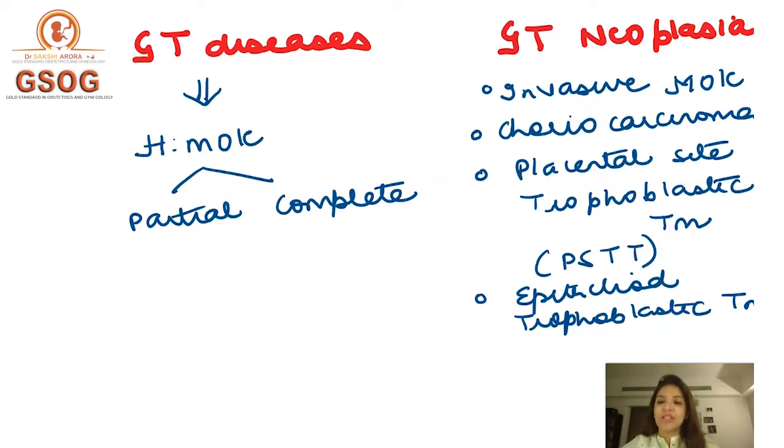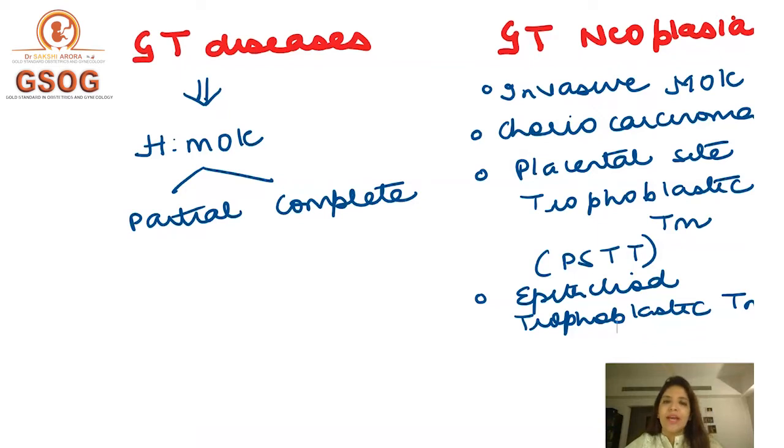And then we have gestational trophoblastic neoplasias. Now in gestational trophoblastic neoplasias, we have invasive mole, number 1. Number 2 category is choriocarcinoma. That's also a type of gestational trophoblastic neoplasia. Number 3 is placental site trophoblastic tumor, which in short is called PSTT. And number 4 is epithelioid trophoblastic tumor, right? So gestational trophoblastic diseases include H mole, and gestational trophoblastic neoplasias include these 4 categories, right?